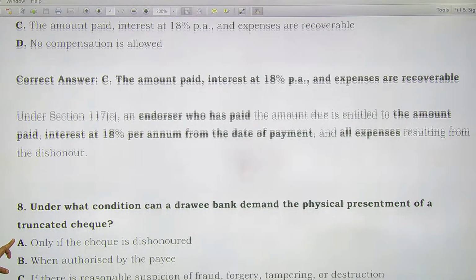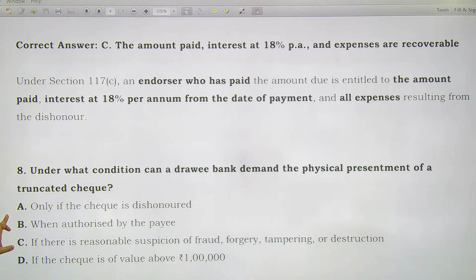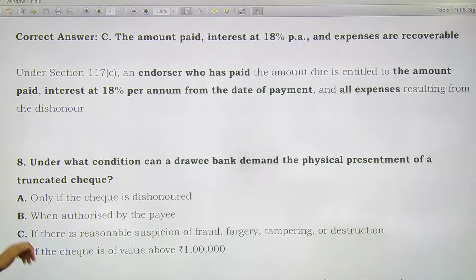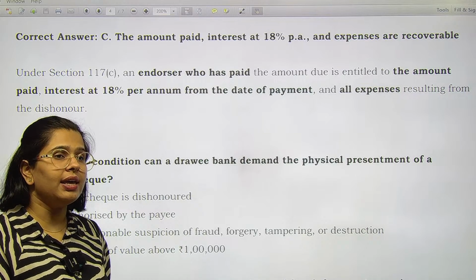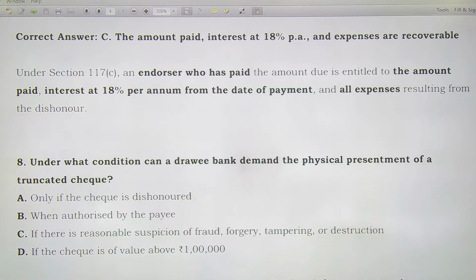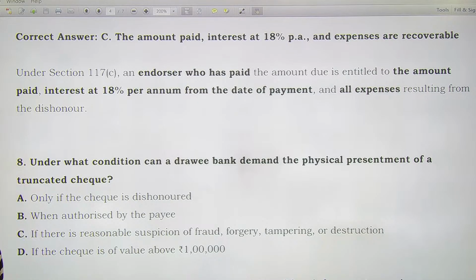Only if the check is dishonored, when authorized by the payee, if there is a reasonable suspicion of fraud, forgery, tampering, destruction, if the check is of value above 1 lakh. So there is no value related condition in this particular case. Only if the drawee bank thinks that there is a suspicion of fraud, forgery, tampering, etc. In that particular case, they can ask for the physical presentment of the check.